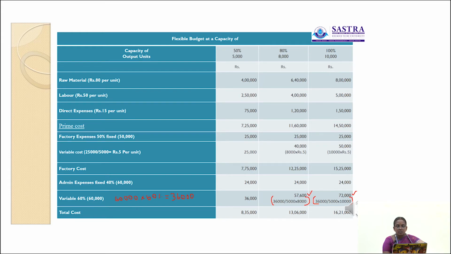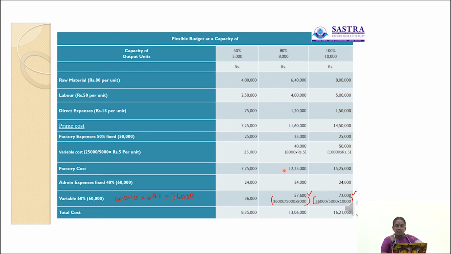The next one is total cost. Total cost is equal to prime cost, factory cost, then administration overhead cost. So all these costs are collectively called total cost. So total cost is equal to, here what is the factory cost? Total factory cost is 7,75,000, add administration expenses 24,000, variable overhead rupees 36,000, the total cost is 8,35,000. Okay, then next one is at 80%, 8,000 units produced here.